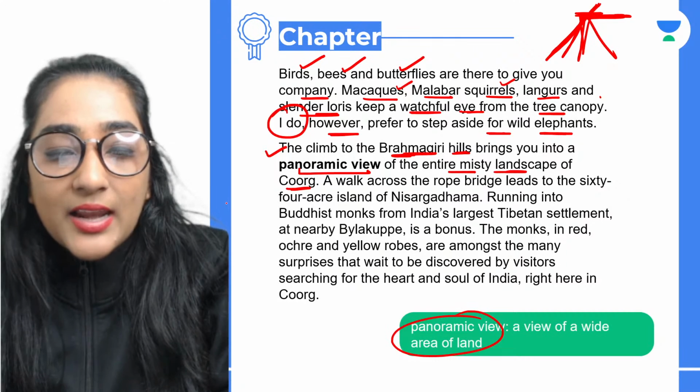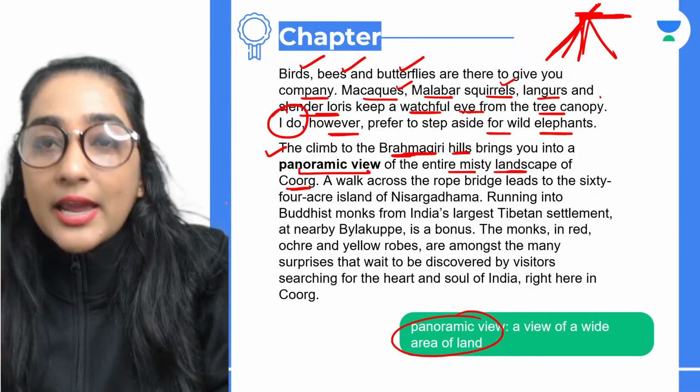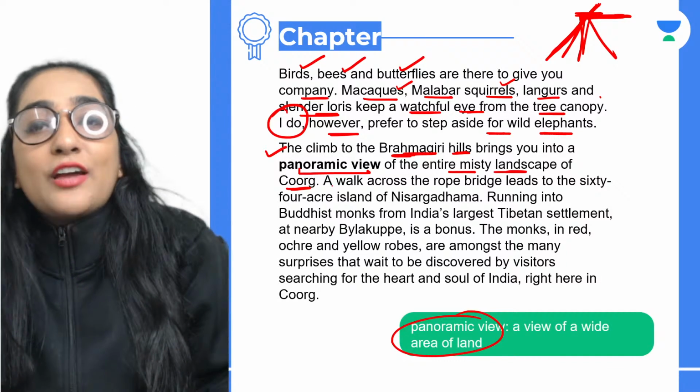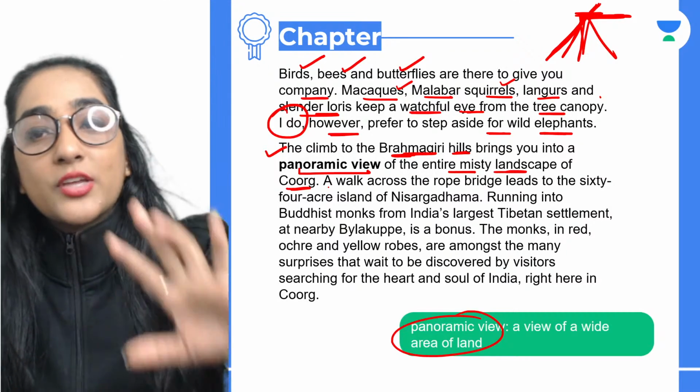Mist is like hazy, like a little foggy, covered with or accompanied with mist. Right, so the entire foggy landscape, because it was cold and it keeps on raining. So the entire foggy thing, you can just view it.